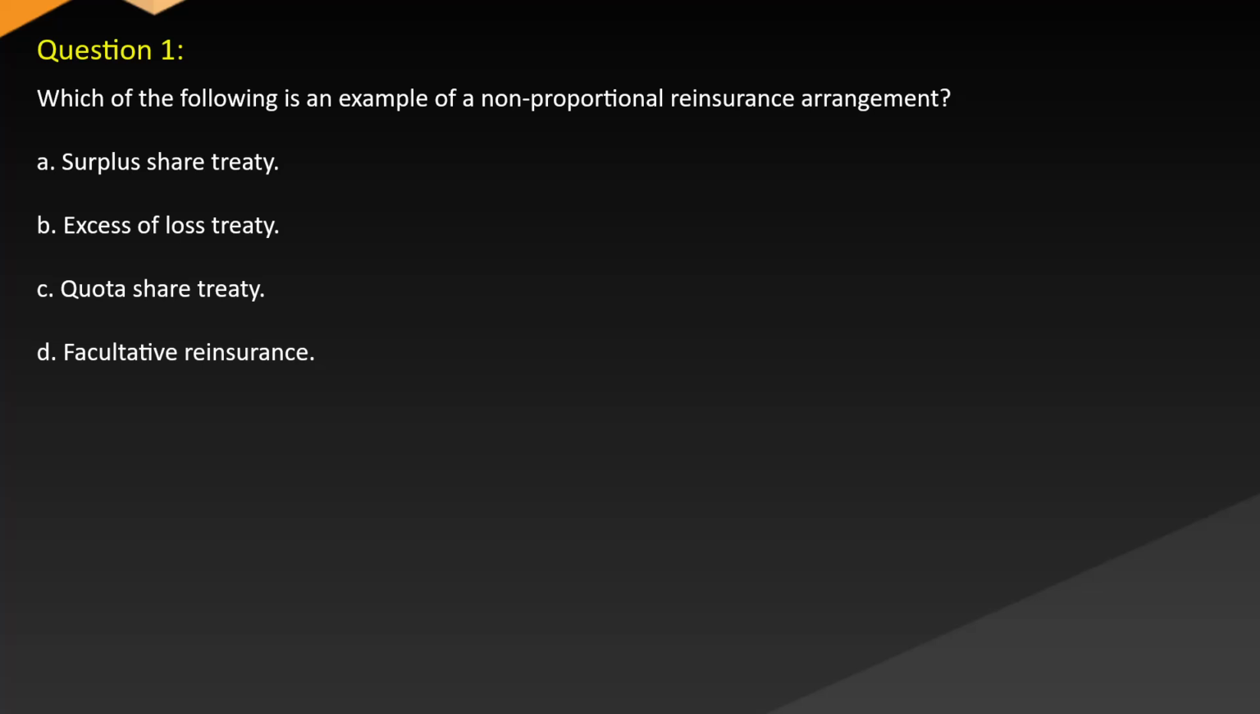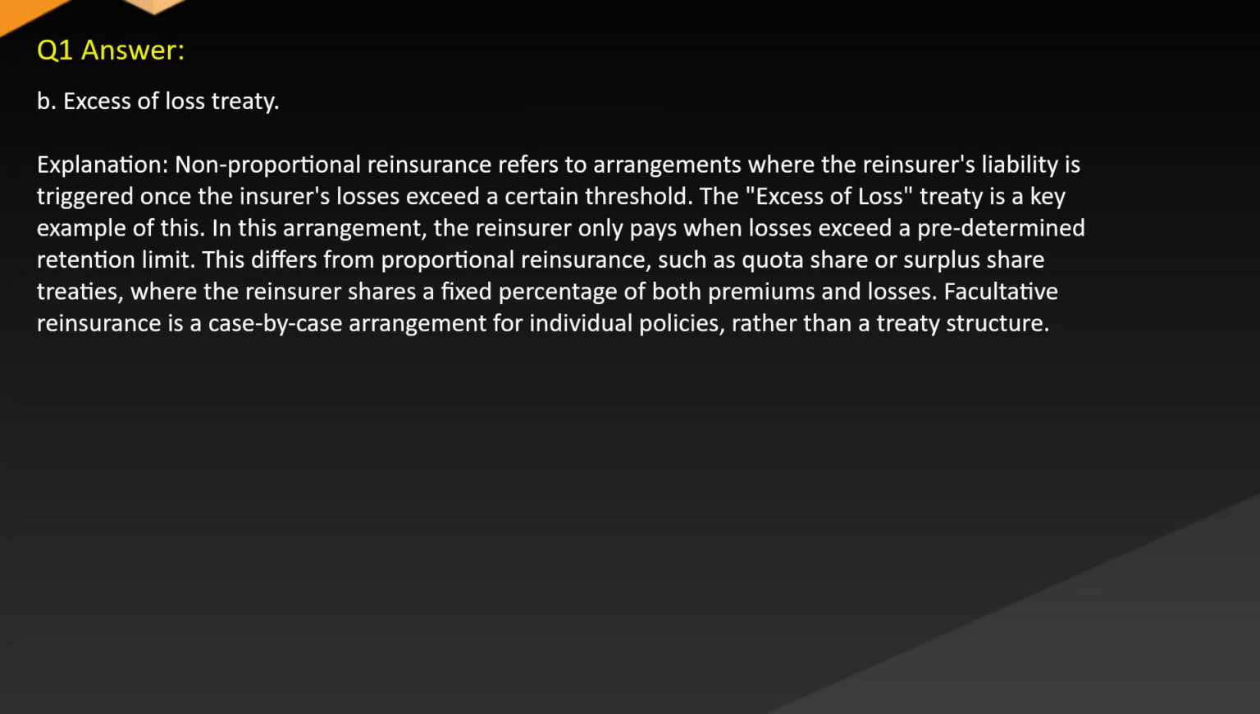Question 1. Which of the following is an example of a non-proportional reinsurance arrangement? A. Surplus share treaty. B. Excess of loss treaty. C. Quota share treaty. D. Facultative reinsurance.